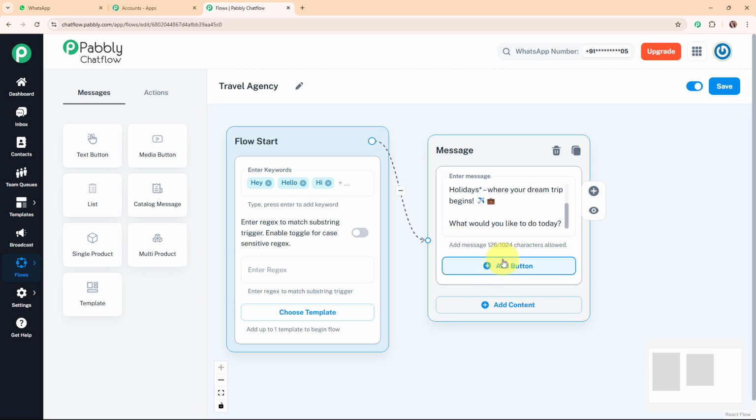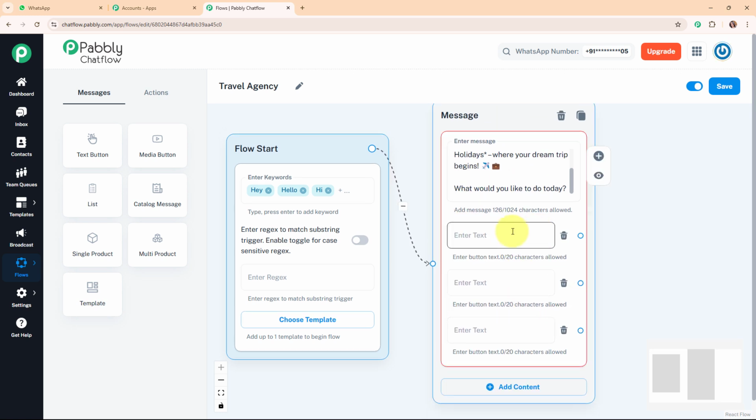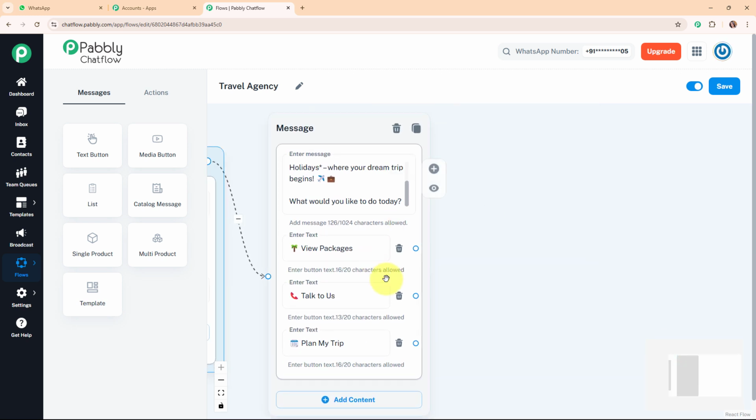So this is the message, and now I'm going to add quick replies buttons for this message to make it more interactive. So here I'm going to add the text as view packages, talk to us and plan my trip. Alright, so these are the quick replies buttons that I've added over here, and now further I'm going to build this chatbot for each of the quick reply buttons given over here. Alright, so let's move forward with view packages.